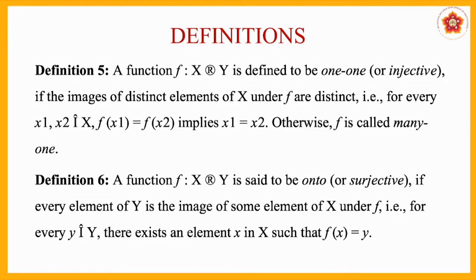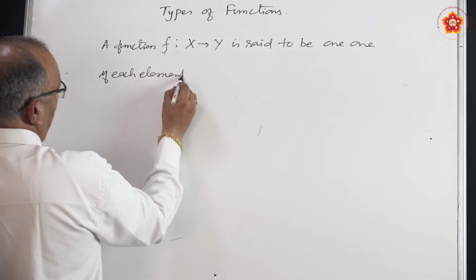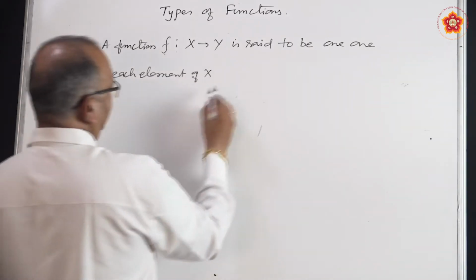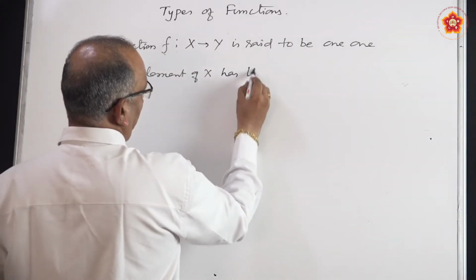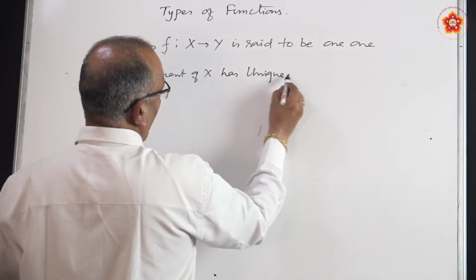from set x to set y is said to be 1 1 if each element of x has unique image.